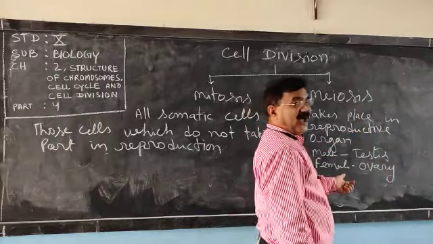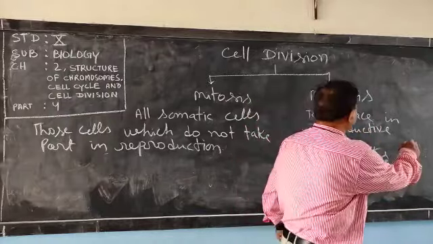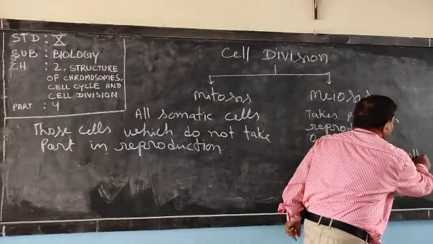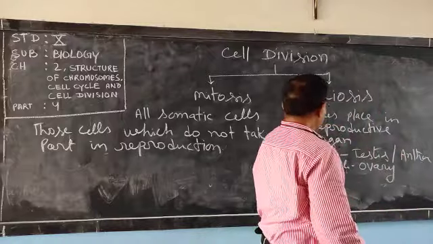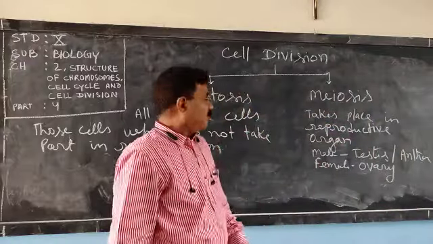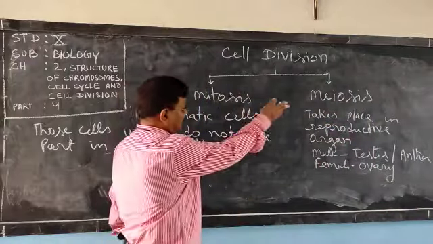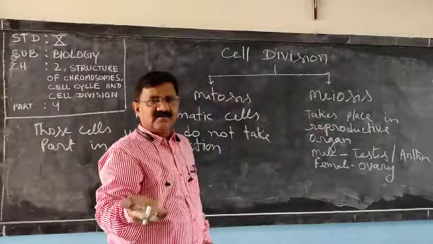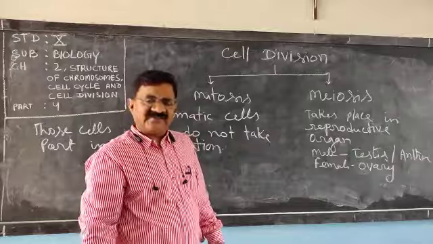And if it is a plant, then instead of testis, it is the anther, and ovaries in both. And in plants also, mitosis will take place in the meristematic cells.